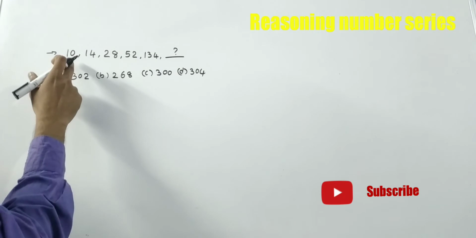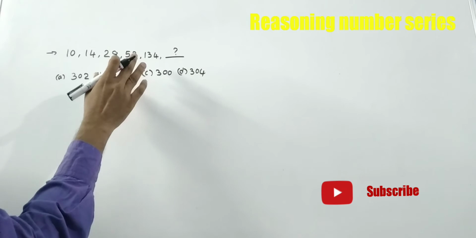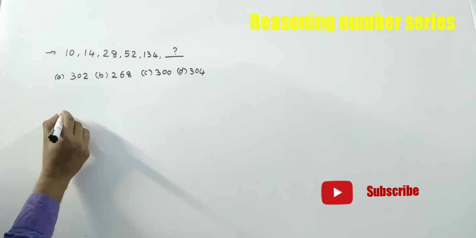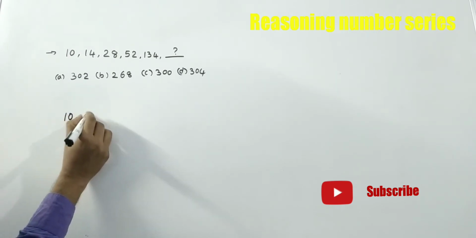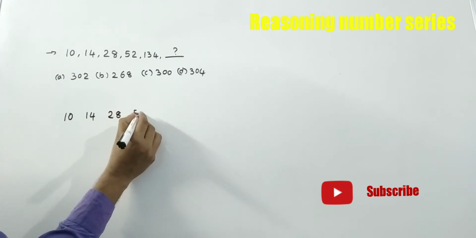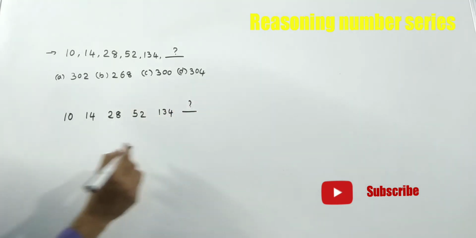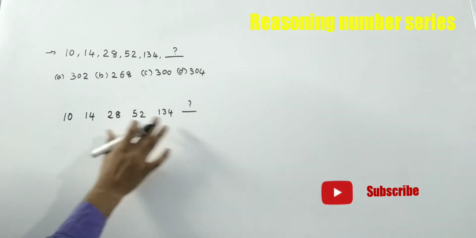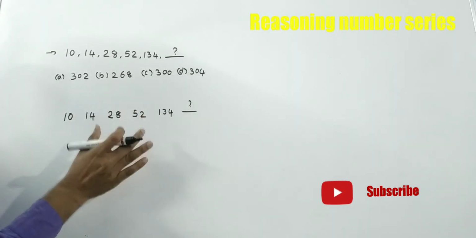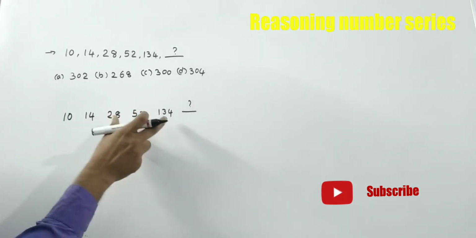These numbers are not near any squares or cubes of numbers, and the differences are also very high. This type of logic also exists. If you practice a number of times, sometimes you will get it. 99% of the problems are not like this, but one or two problems may be given like this. If the paper is very tough, there may be a chance of this type of problem.